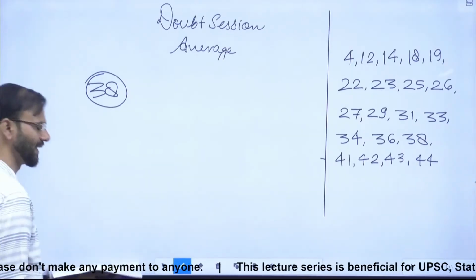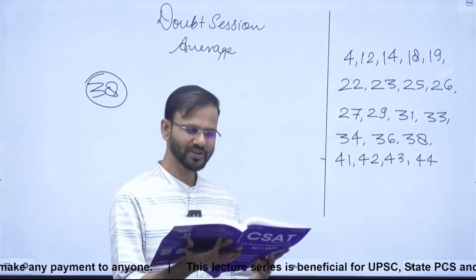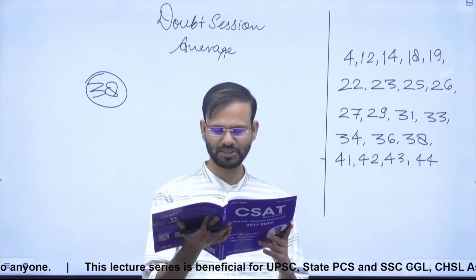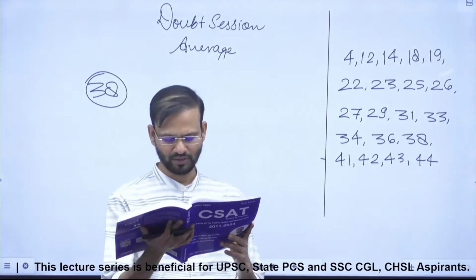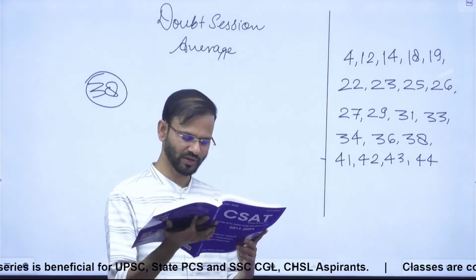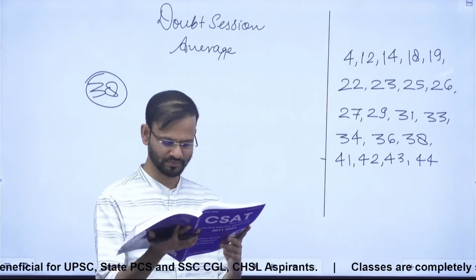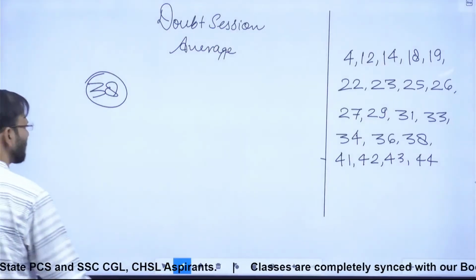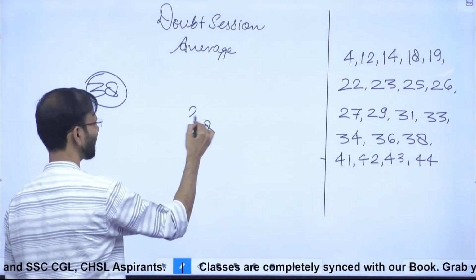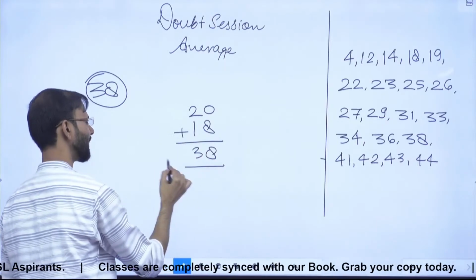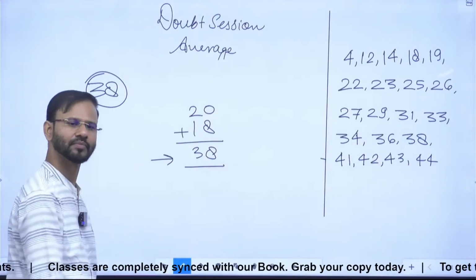Okay. See guys, 38. The average age of 11 players of a cricket team is increased by 2 months when 2 of them aged 18 and 20 years were replaced by 2 new players. मुझे एक बात बताइए guys, 18 and 20, they have left, right?